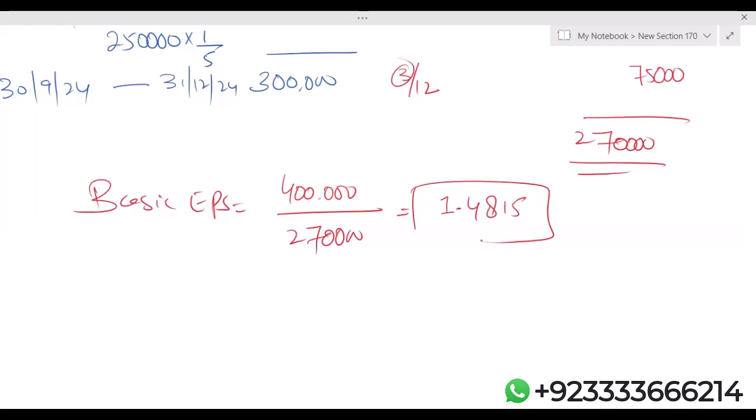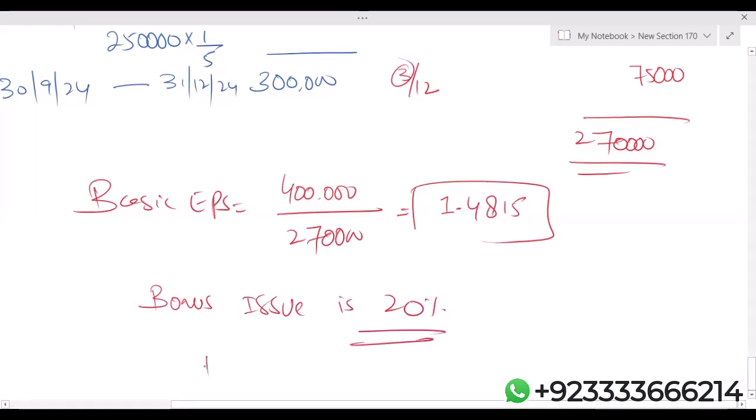Now, the examiner has two options to give you the information of the bonus. One is that the examiner gives you the bonus information as a ratio, like we have discussed, 1:4, 1:5. Another possibility is that the examiner gives the bonus as a percentage. For example, the examiner says the bonus issue is 20%. Then the bonus fraction is simply 1.2.